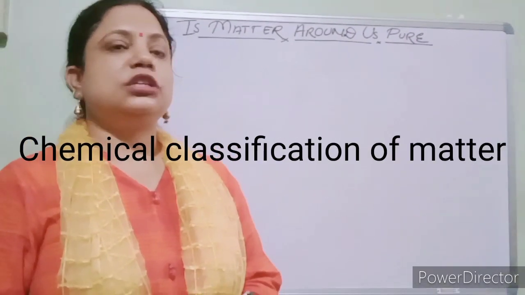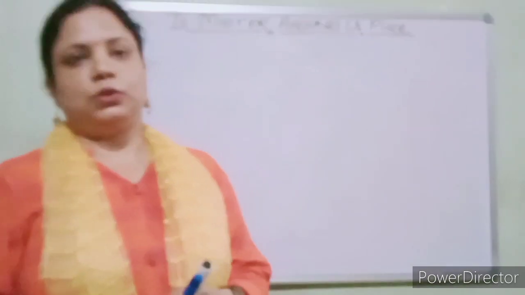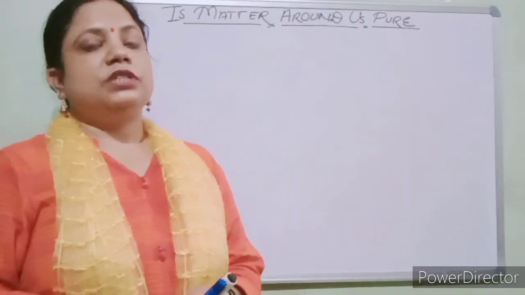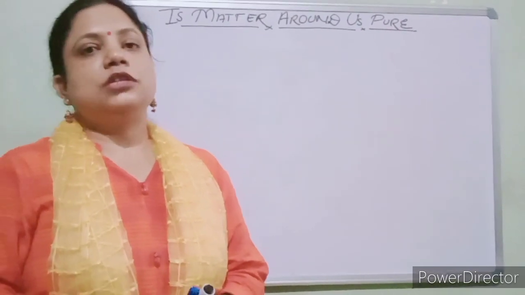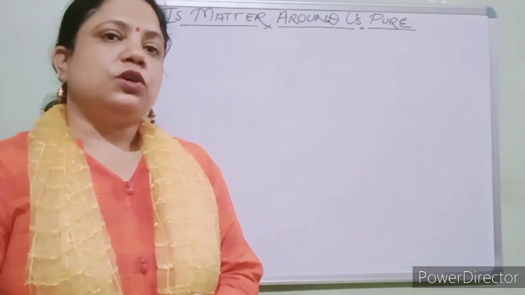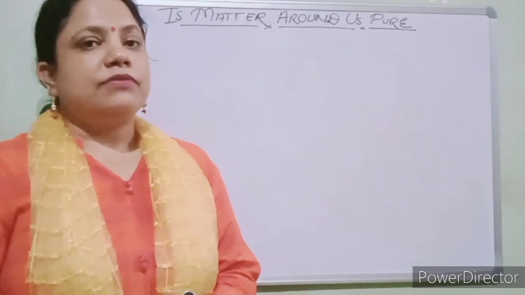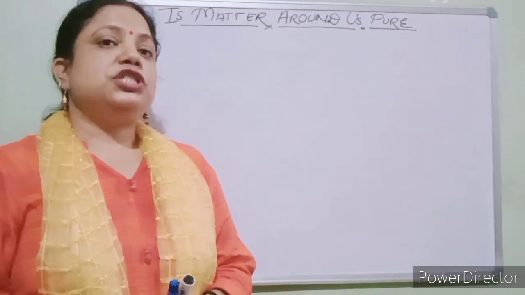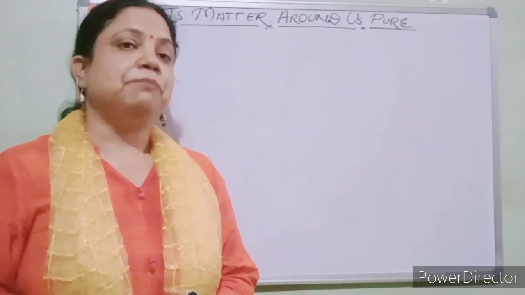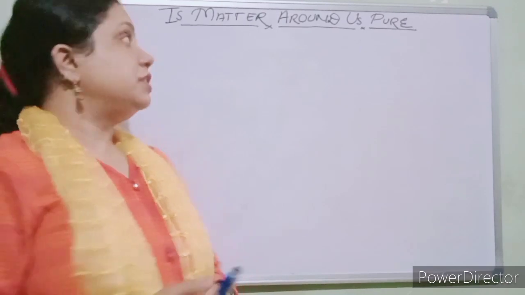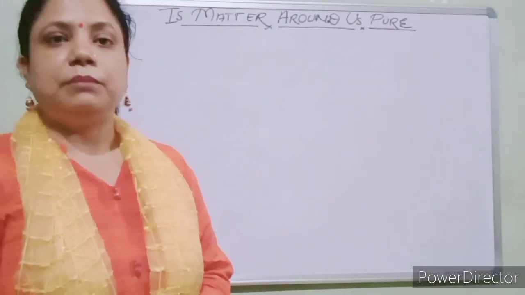Hello students, today we will start the new chapter, which is Matter Around Us Pure. In the first chapter, Matter in Our Surroundings, we learned the physical classification of matter, which was solid, liquid and gas. In that chapter we saw the arrangement of the particles and their properties. Now in this chapter, students, we will see the chemical classification of matter.